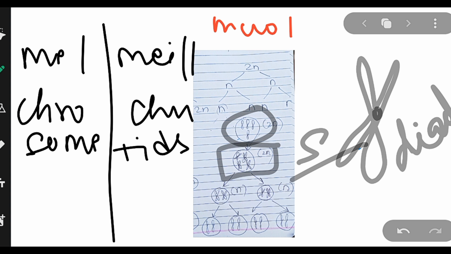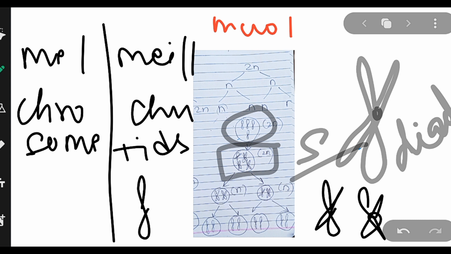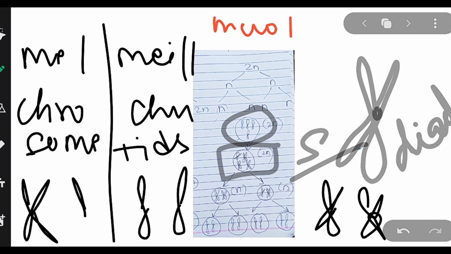You all are understanding the difference, right? In the first part, two chromosomes, this and this, will separate, but in the second part, this and this will separate. I hope it is understood.